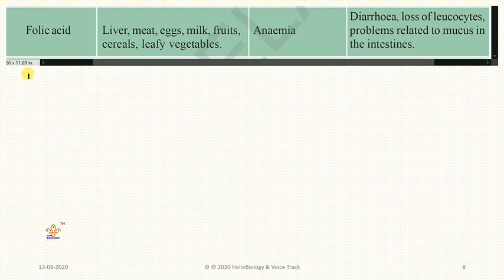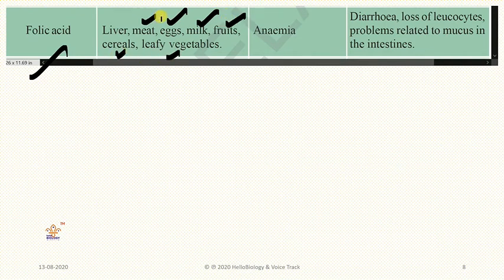Next one, folic acid. Folic acid is present in egg, milk, fruits, cereals, leafy vegetables, meat, and liver. If you see, from these vitamins, eggs, milk, cereals, and leafy vegetables are coming regularly. So if you eat the daily diet available in our surroundings, you are excellently developing your body's immunity. As this is corona time, these are important.